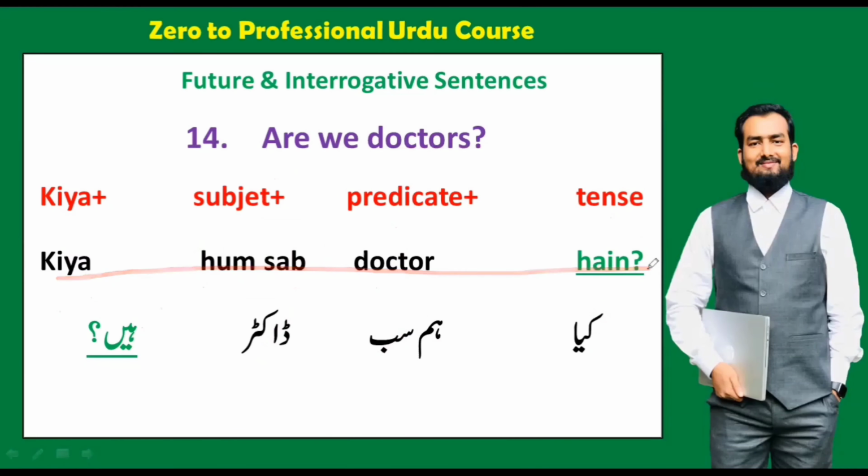If you are female, we will say kya hum sab doctorni hain. You will change doctor into doctorni hain. Okay, so are we doctors? Kya hum sab doctor hain or doctorni hain? We can see that this sentence, are we doctors, you may think where we will use this, but we use this in our sentences.